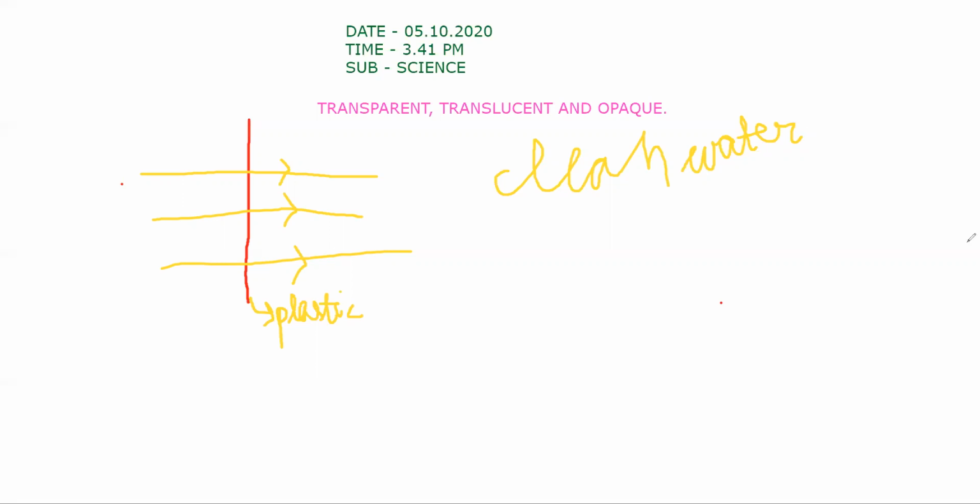Now comes what is opaque. Opaque means it does not allow light to pass through it. Suppose you have seen in your window, if you close the window, sunlight doesn't come into our home.